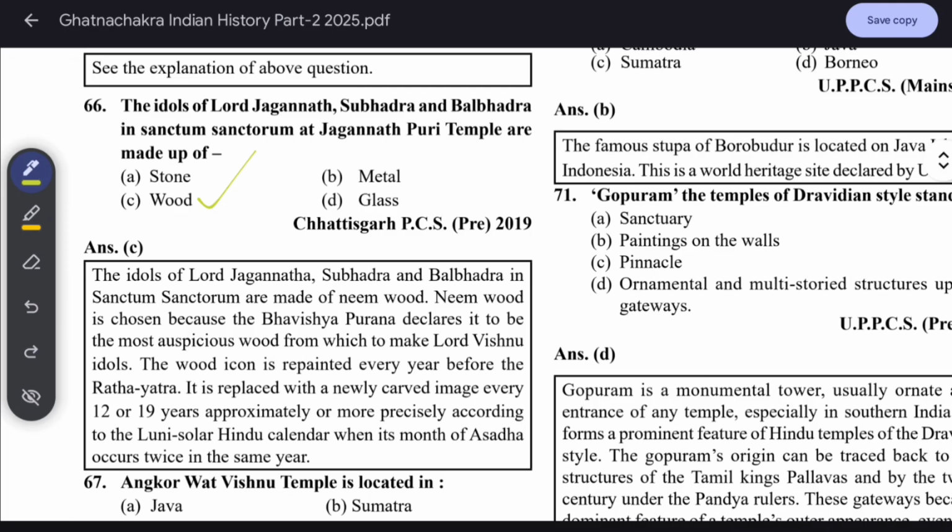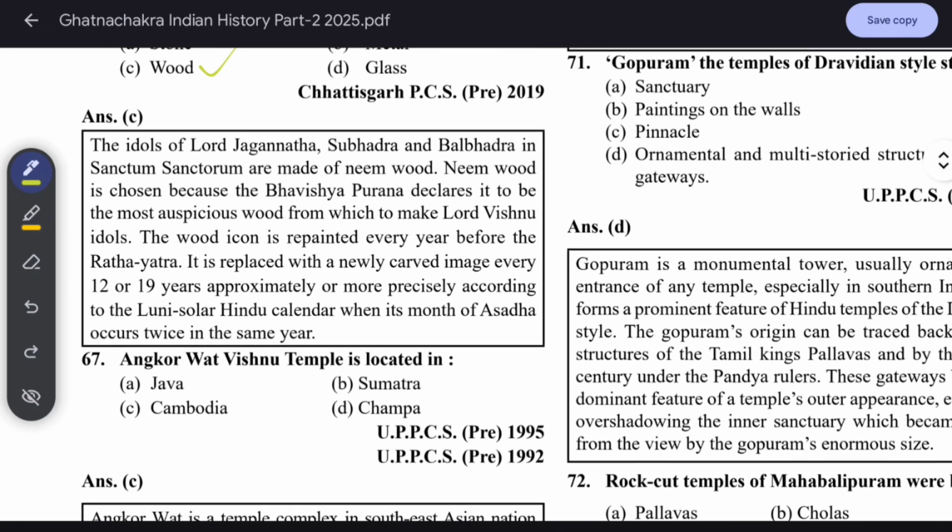Neem wood is chosen because the Bhavishya Purana declares it to be the most auspicious wood from which to make Lord Vishnu idols. The wooden icon is repainted every year before the Rath Yatra. It is replaced with a newly carved image every 12 to 19 years, precisely according to the lunisolar Hindu calendar, when the month of Asadha occurs twice in the same year.